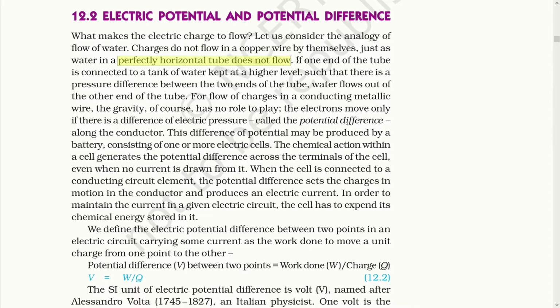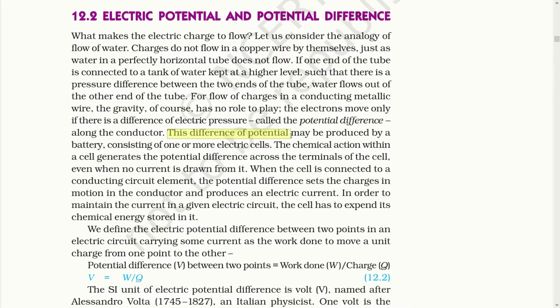If one end of the tube is connected to the tank of the water kept at higher level such that there is a pressure between the two ends of the tube, water flows out of the other end of the tube. For the flow of charges in a conducting metallic wire, the gravity of course has no real role to play. The electrons move only if there is a difference of electric pressure. That means, children, the flow of charge is only possible if there is a certain difference from one point to another point. The electrons will only move if there is a difference of electric pressure called potential difference.